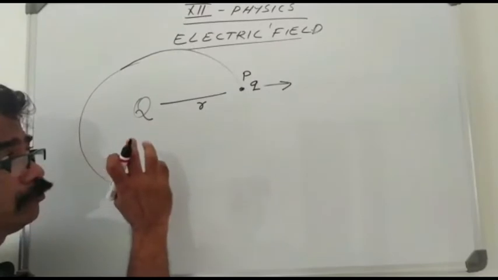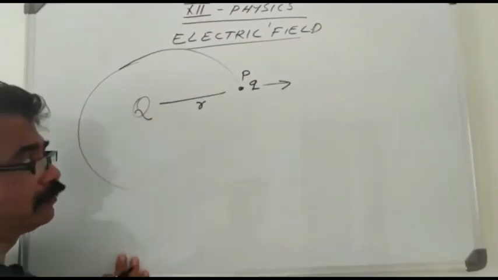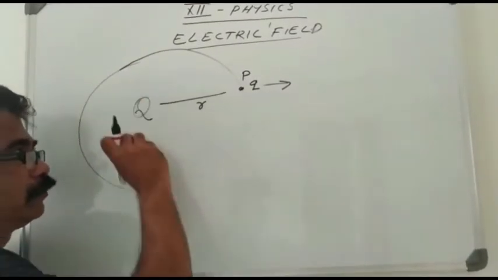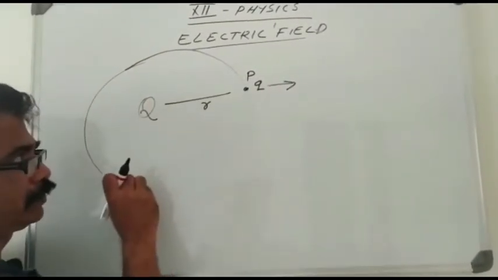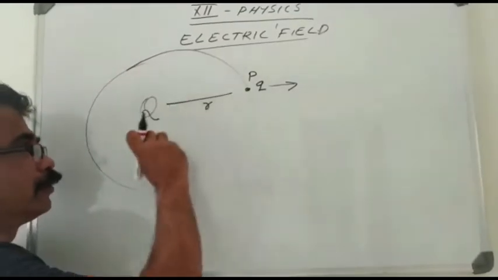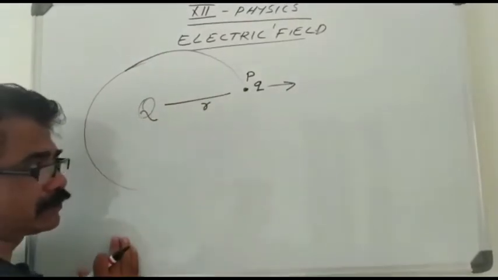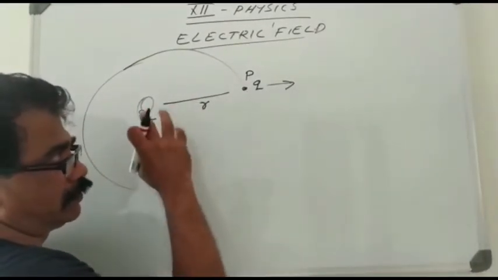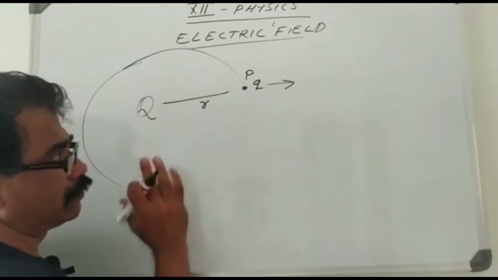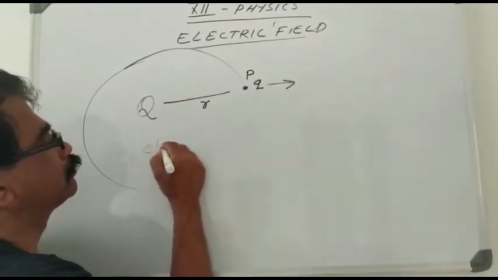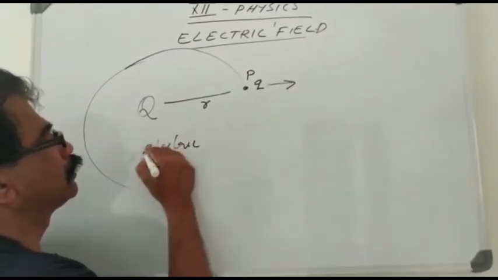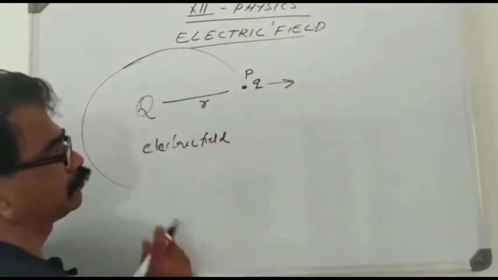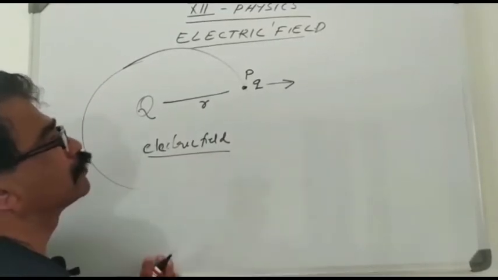And how do we test the presence of an electric field? First of all, a charge capital Q, for example a positive charge, will produce an electrical environment in its surroundings, and this electrical environment is known as the electric field.